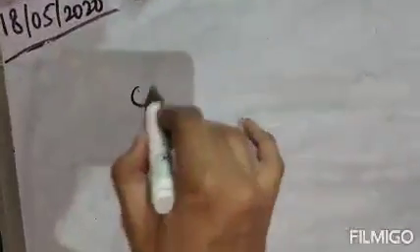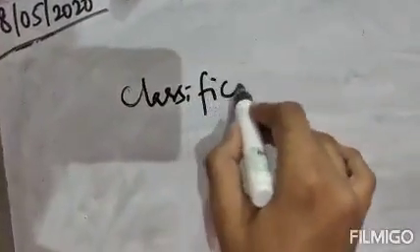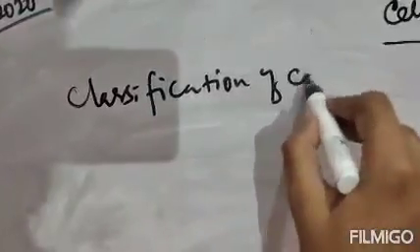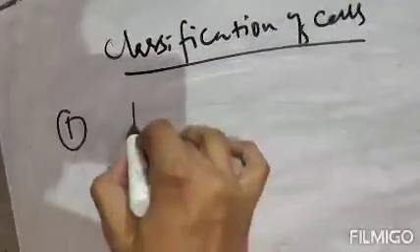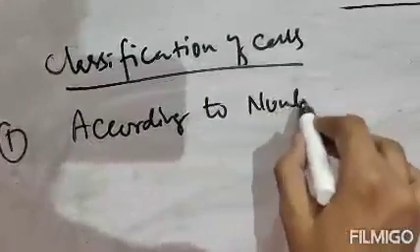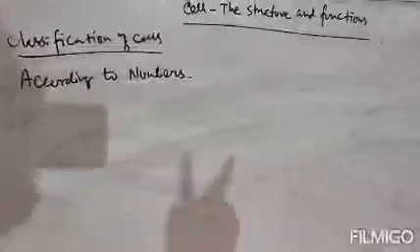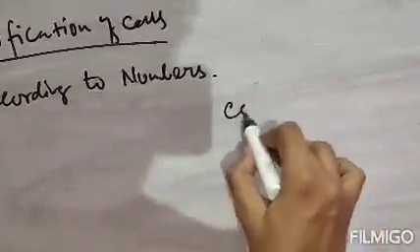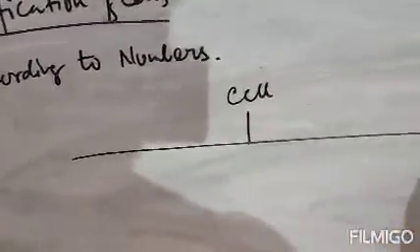Next, classification of cells. Now cells are classified according to two types. So we will study now classification of cells. First classification will be based on according to numbers. According to numbers, cells are actually of two types.